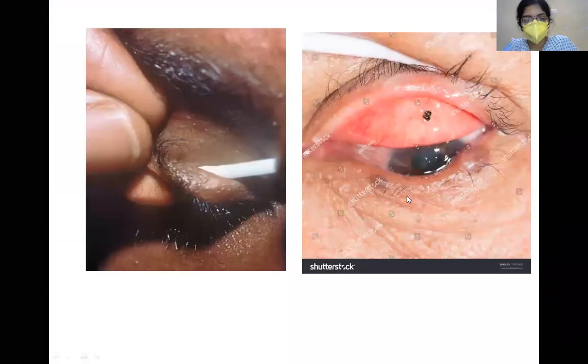Okay. Now, this is one more picture. Here you are everting the upper eyelid with the help of a cotton swab, and you can finally see that there is a foreign body which is continuously irritating the conjunctiva and leading to congestion of the surrounding conjunctiva.